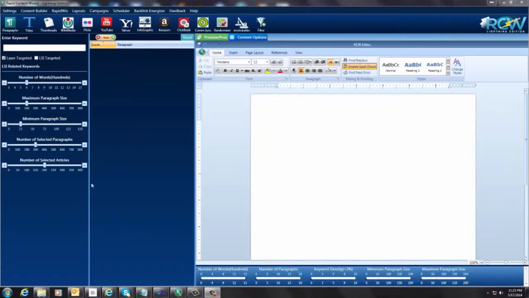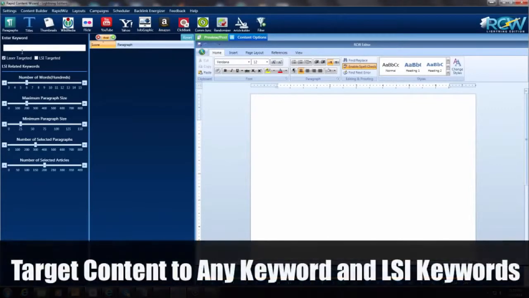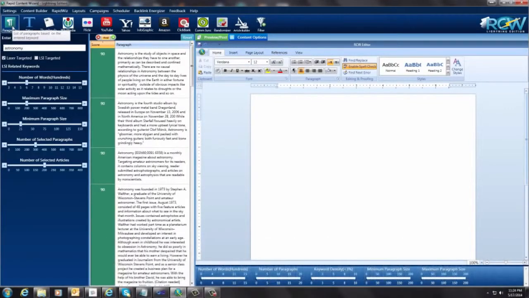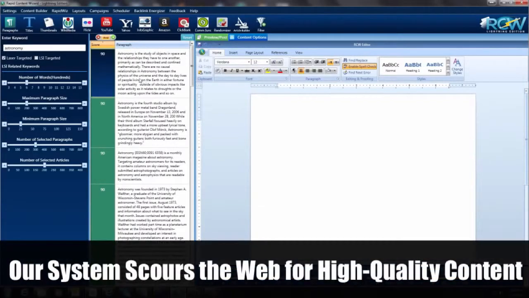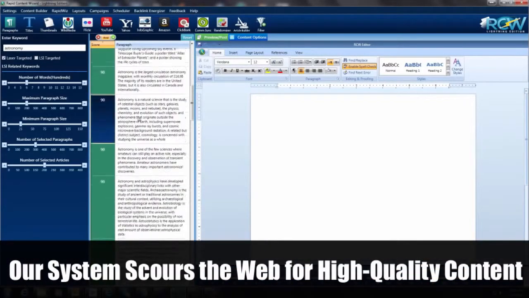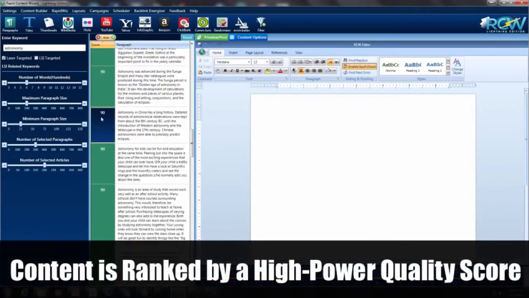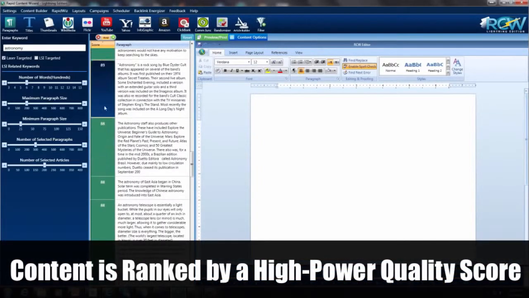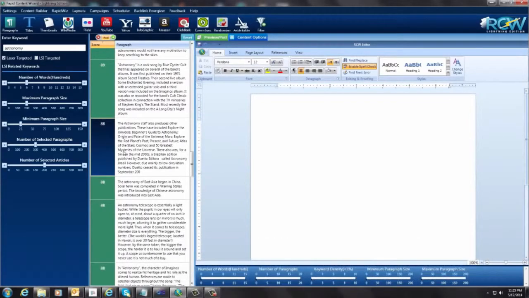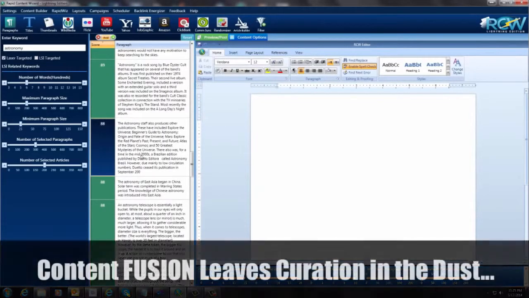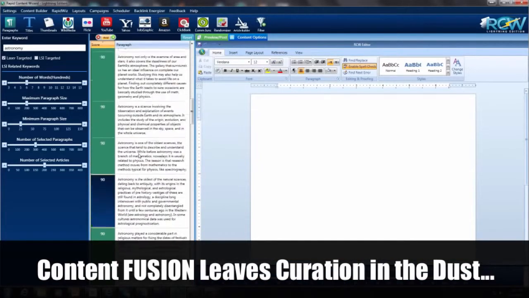So you can see on the screen here, I'm going to put in a keyword. I'm going to use astronomy, and I'm going to click on paragraphs. Okay, now look at this. We have lots and lots of paragraphs here that we can choose from. And look, they all have a little score beside them. I know a lot of them are in the 90s, but you can see they go down in value here. They've all been scored, and all the most relevant articles are put on top.